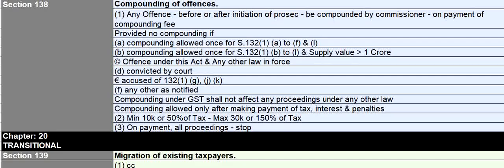Compounding under GST shall not affect any proceeding under any other law. So compounding under GST is only for the proceedings under GST law. It will not affect proceedings under any other law. Compounding is allowed only after making the payment of taxes, interest and penalties. Then you pay the compounding fee. The compounding fee payable is minimum 10,000 or 50% of the taxes. Maximum is 30,000 or 150% of the taxes. On payment, all proceedings will be deemed to be stopped.